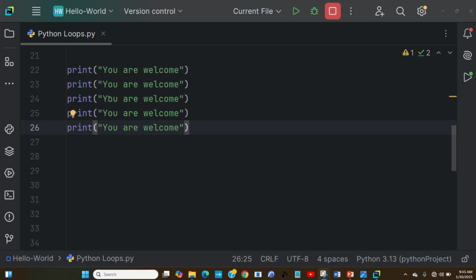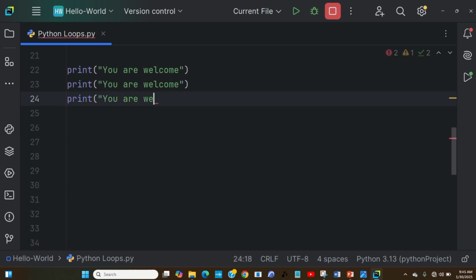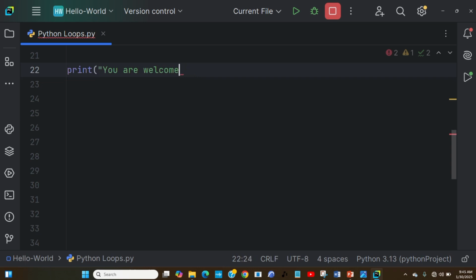So instead of printing it as many times as possible, we can reduce the code by using the for loop and specify the number of times we want to print the same thing, like "you're welcome". Just through that, we are able to print it as simple as ABC.